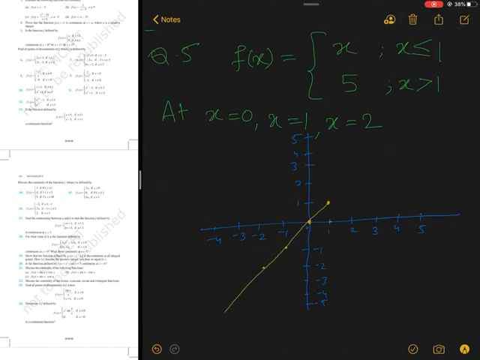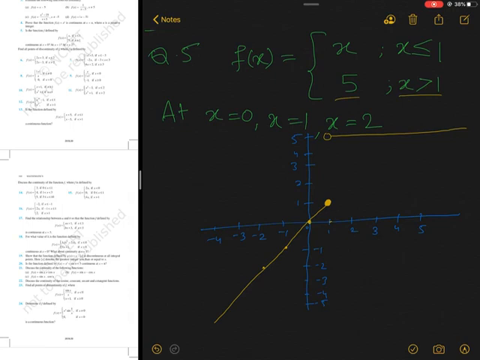So the graph will go like this, and it will include this point, and that's why I'm filling this circle. Now what about the other one? When x is greater than 1, it gives the answer 5. There will be an empty circle because 1 is not included in this, and for all greater values it will always give a constant function, that is 5.